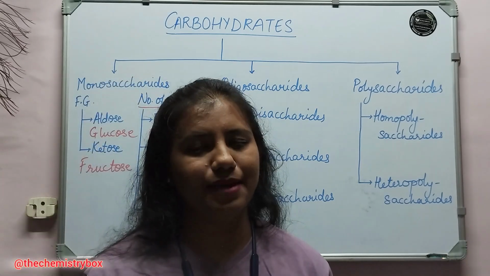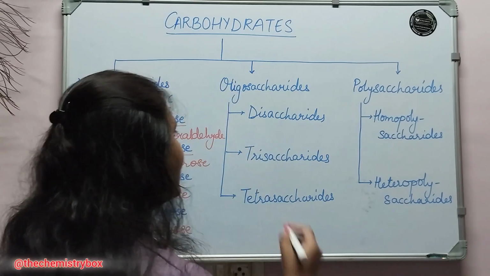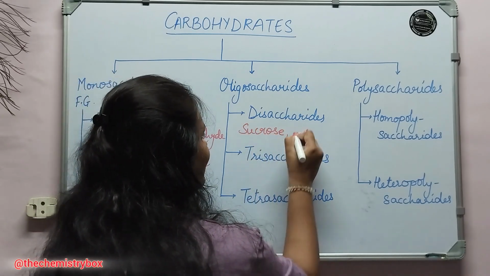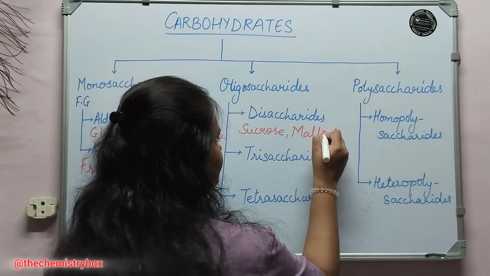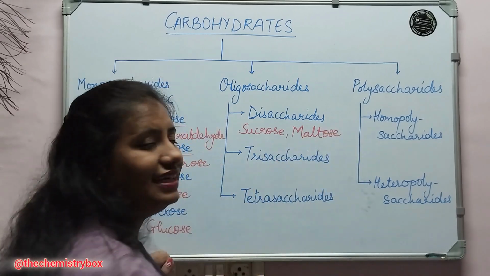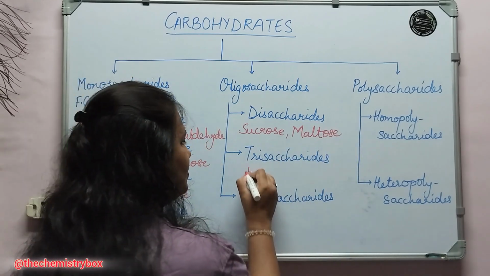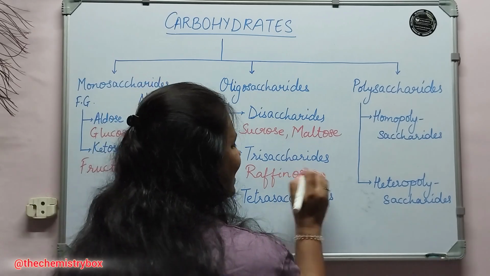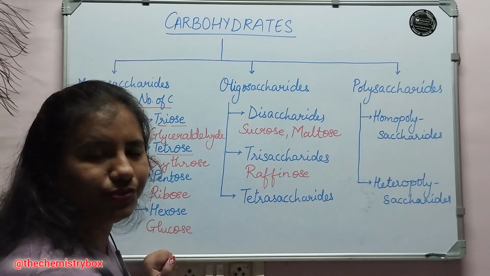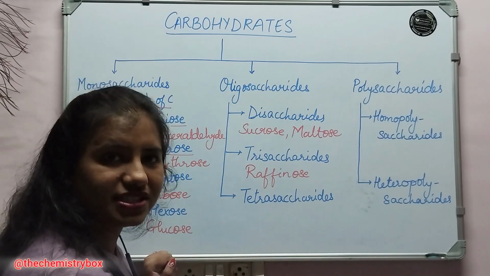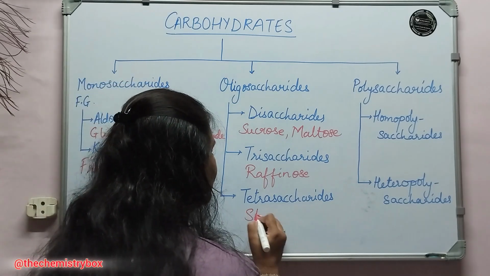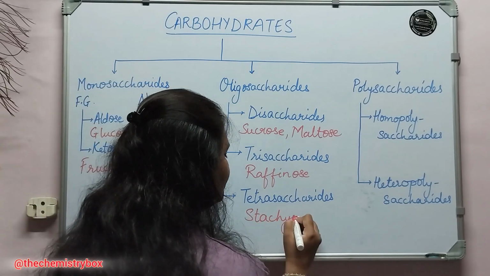Let's see what the examples for disaccharide are. For disaccharide, we can take the example of sucrose, we can take maltose as well. Under trisaccharide, we can take the example of raffinose, which contains 3 monosaccharide molecules. Under tetrasaccharide, that means a substance which contains 4 monosaccharide molecules, I am taking the example of stachyose.